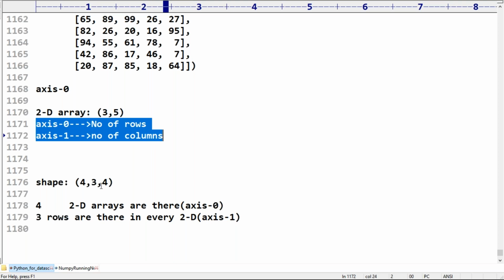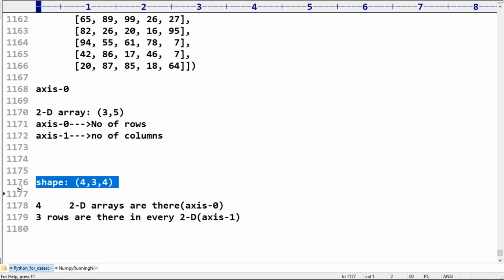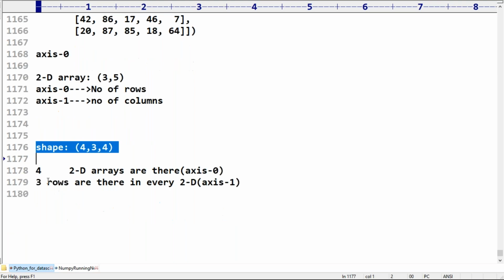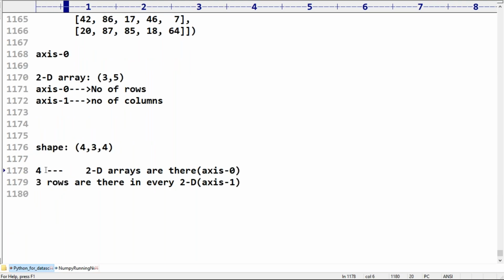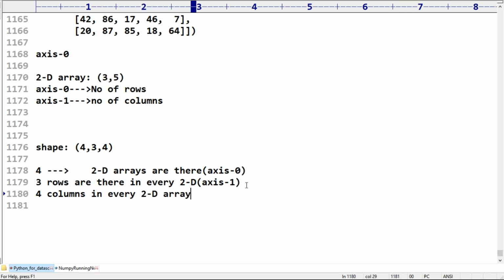But in a 3D array, axis 0 does not mean number of rows. Axis 0 means four two-dimensional arrays are there. 3 rows are there in every 2D array. So axis 1 becomes rows, and there are 4 columns in every 2D array. This part is by default considered axis 2. So don't think axis 0 is always number of rows. Axis 0 talks about rows only in a 2D array, but not in a 3D array.